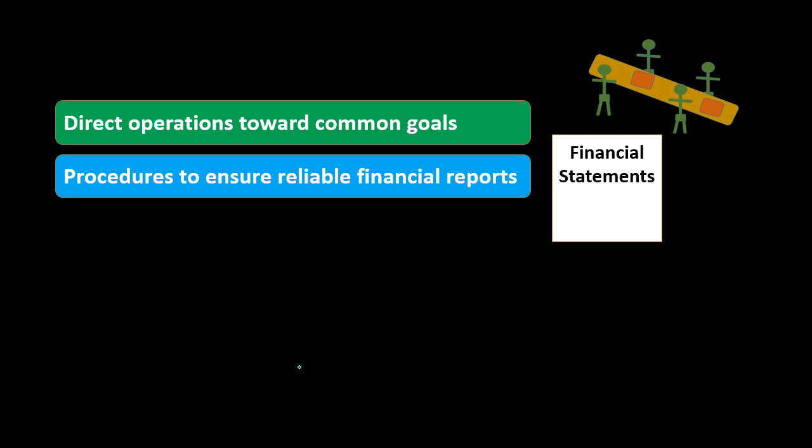If we're looking at auditing the financial statements and seeing if the financial statements are fair as accountants or financial accountants, then we're typically looking at these types of controls, the things that are in place to make sure that the financial statements are reflecting what is actually happening on an accrual basis.